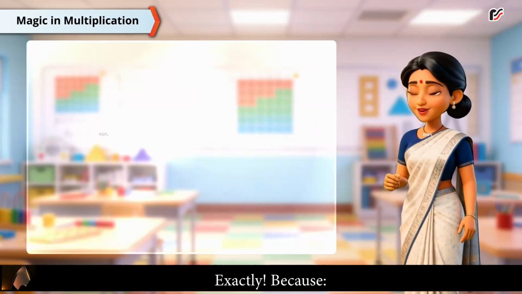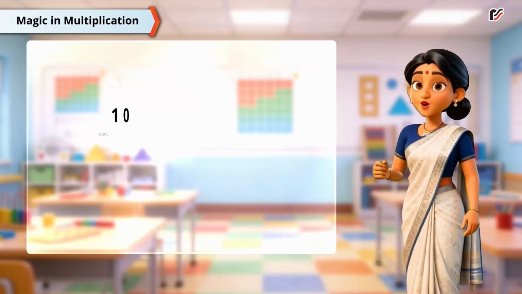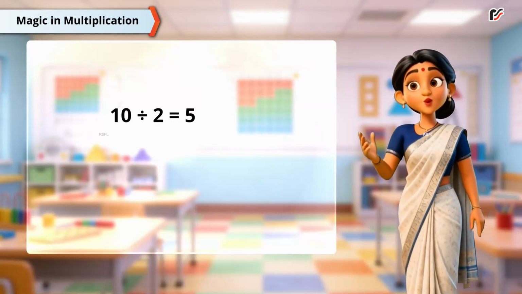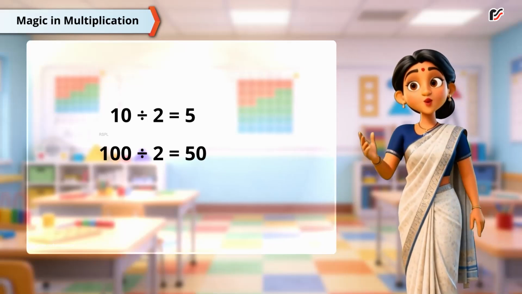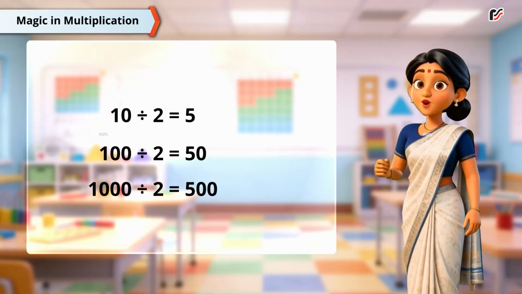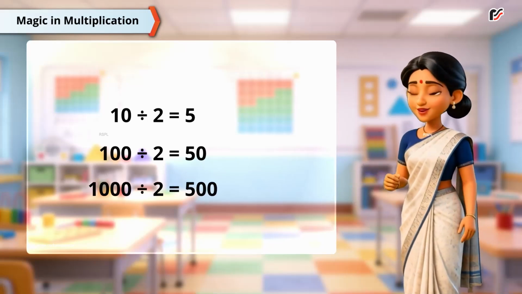Exactly. Because 10 divided by 2 is equal to 5. 100 divided by 2 is equal to 50. 1000 divided by 2 is equal to 500.